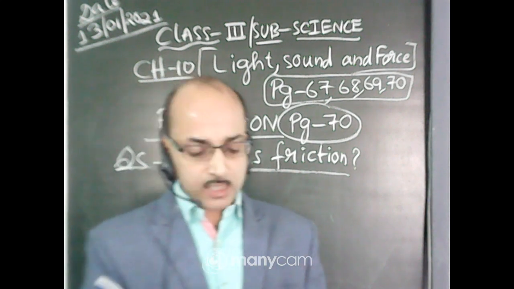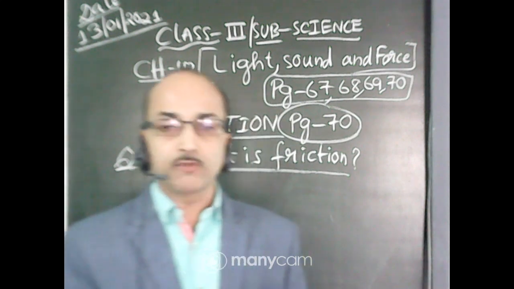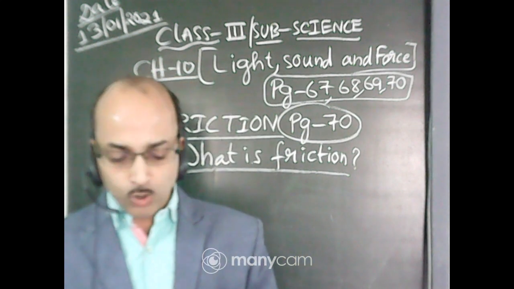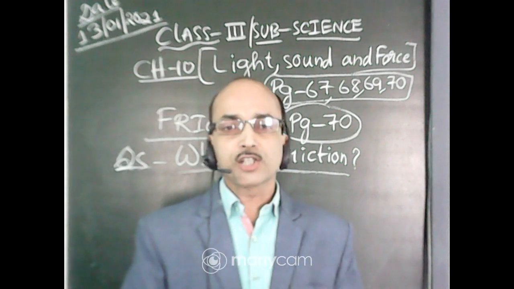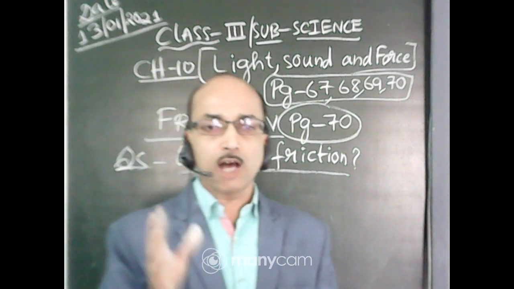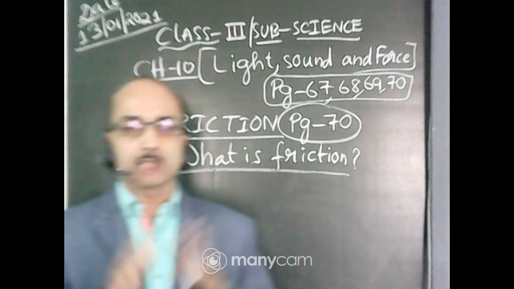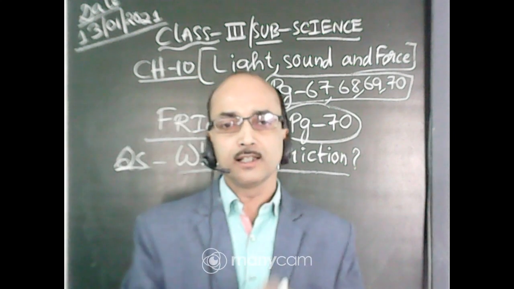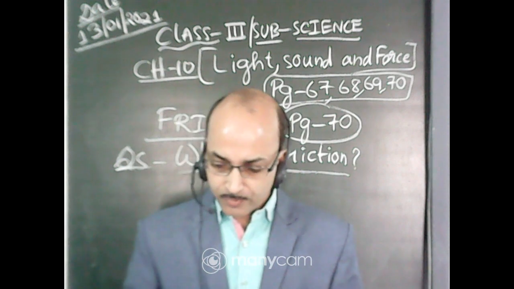So friction is more on a rough surface in comparison to a smooth surface. When the surface is rough, friction is more. And friction is less when the surface is smooth and plain.